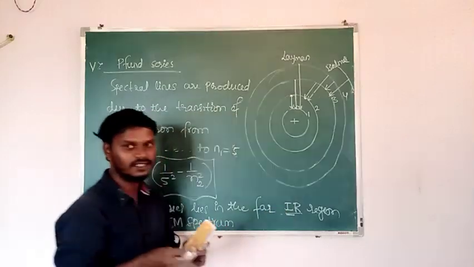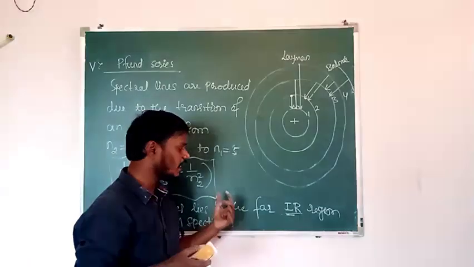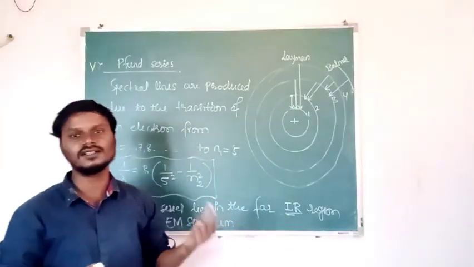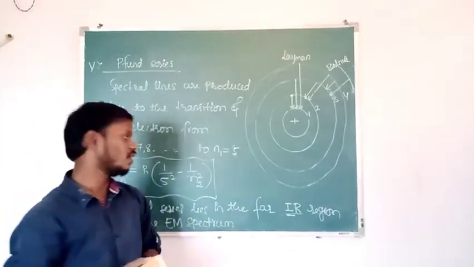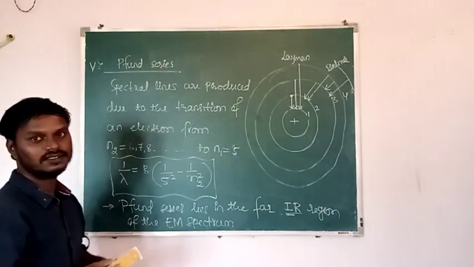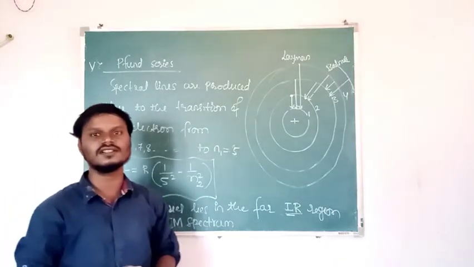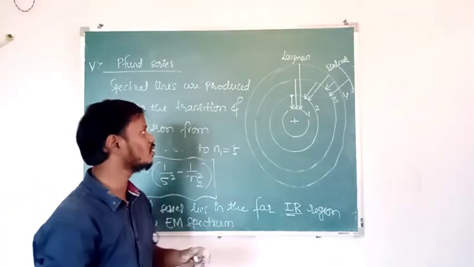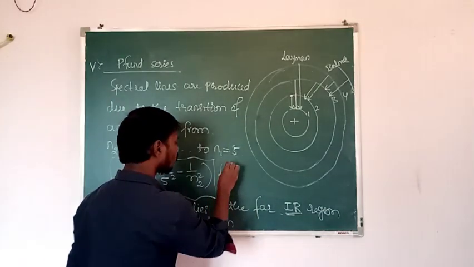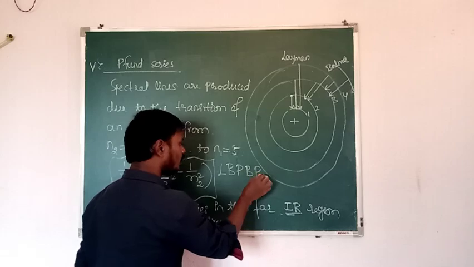So here the infrared region can be divided again into 3 parts. Those are near infrared region, middle infrared region, and far infrared region. Okay. So this is about the spectral series of hydrogen atom. So there are how many spectral series here? 5. So what are those? Lyman, Balmer, Paschen, Brackett, and Pfund.